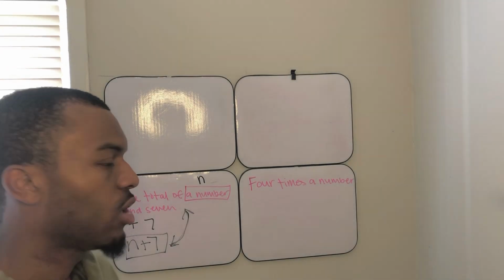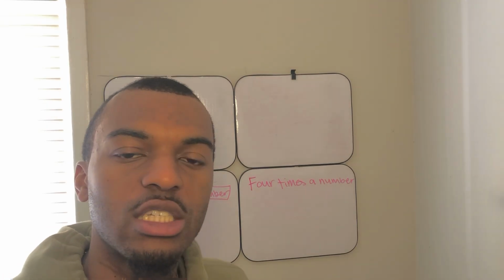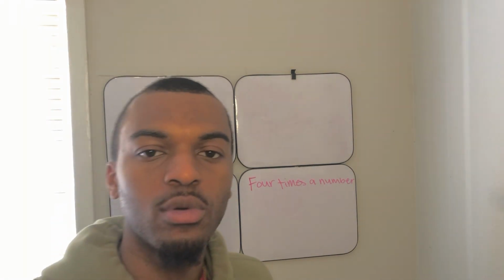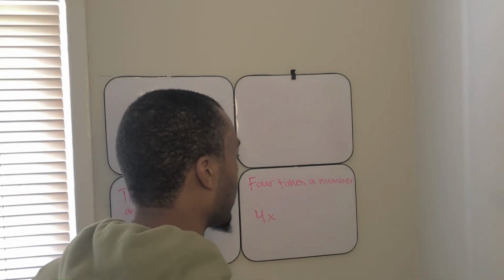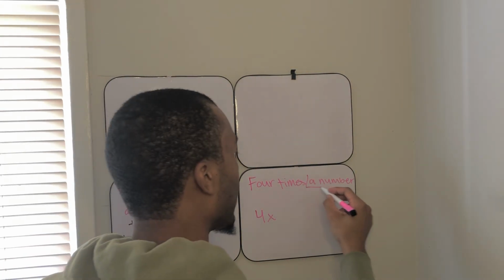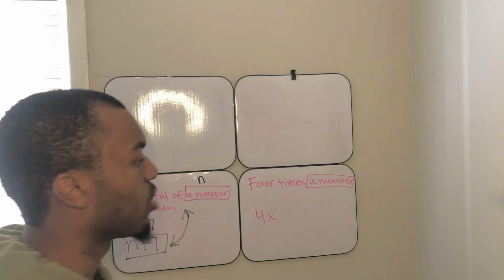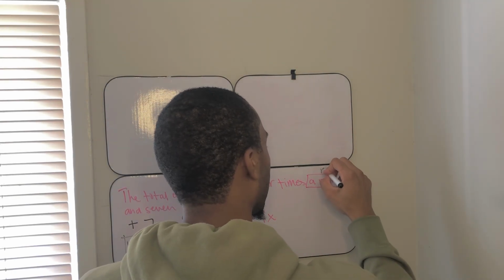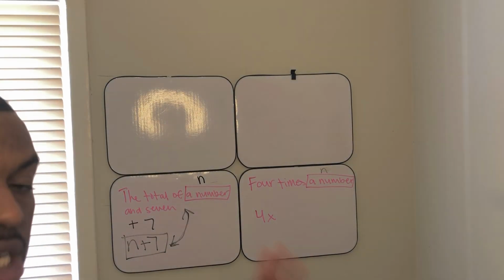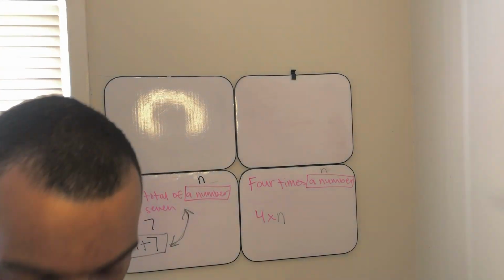Again, all we're doing is changing this from a verbal expression into math, from verbal language to math language. So we got 4, that's just gonna be the number 4, times. And again, we got a number, and we don't know what that number is. So we're gonna assign a variable to that so we can keep up with it. So we got 4 times a number.